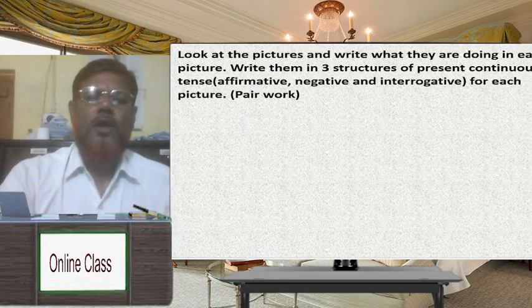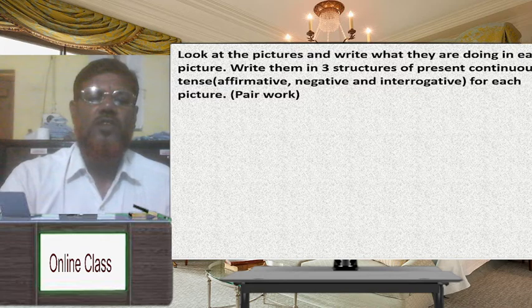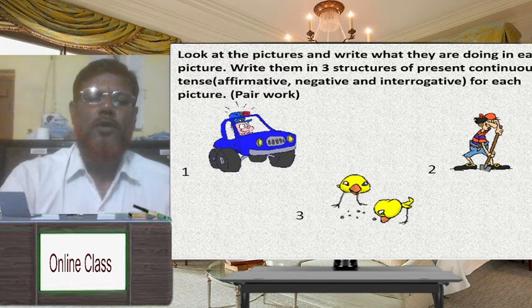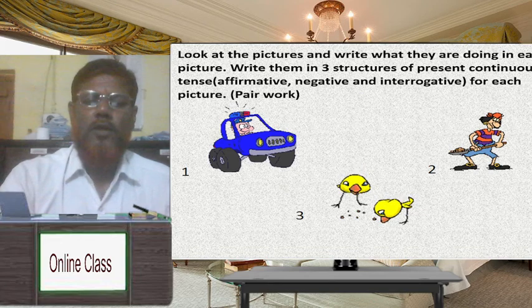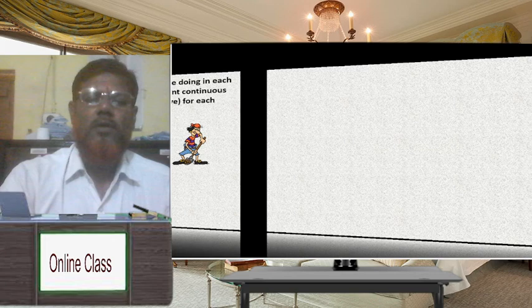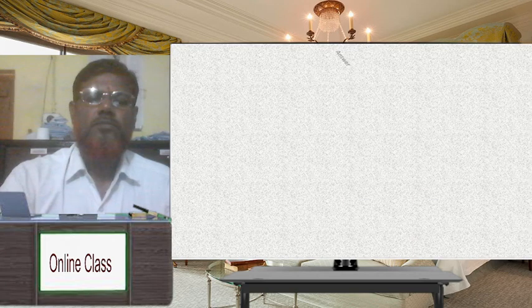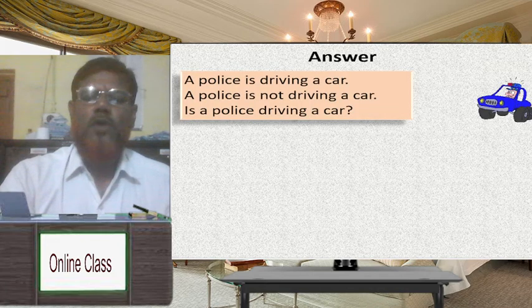Dear student, look at the pictures and write what they are doing in each picture. Write them in the 3 structures of present continuous tense: affirmative, negative and interrogative for each picture. Dear student, there are 3 pictures here. Look at the screen. What are they doing? Answer. Dear student, you can see on the screen a car moving. Have you understood?